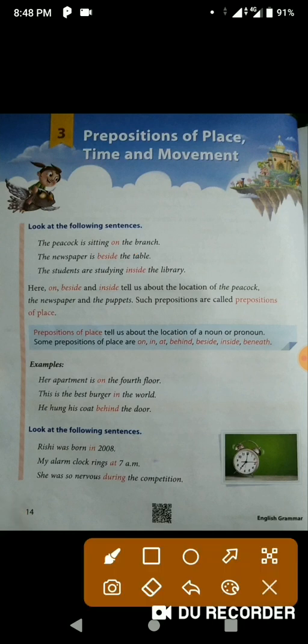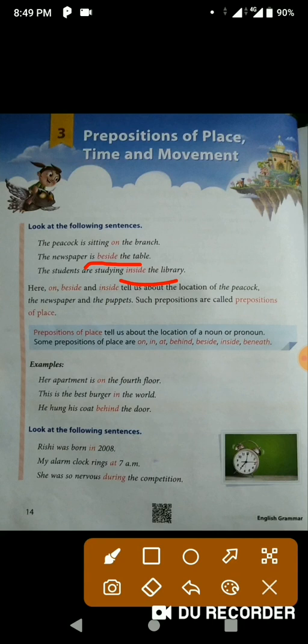Or in another example, we have the newspaper is beside the table. So it is showing us the location of the newspaper. Where is the newspaper? It is beside the table. The students are studying inside the library. So what is this telling us? This is telling us about the location of the students. Where are they? They are studying inside the library.